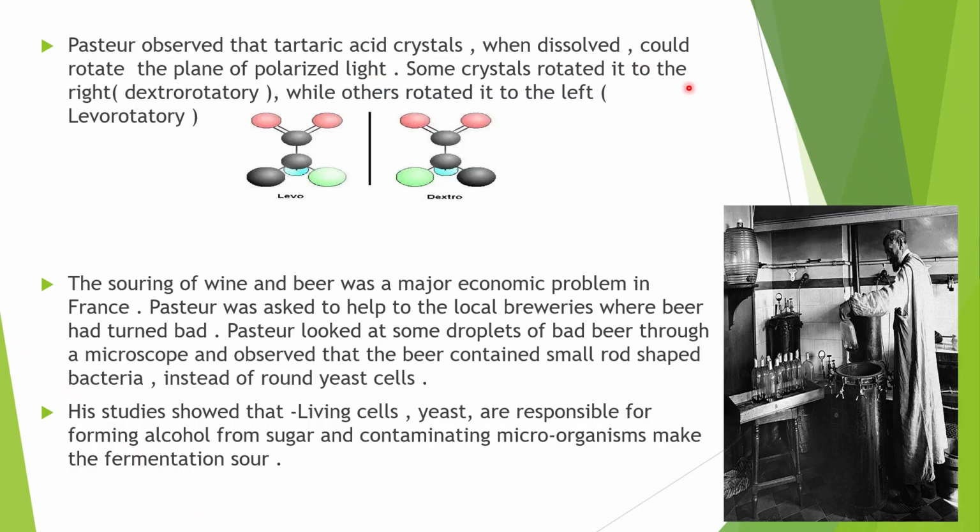Some crystals rotated it to the right, dextrorotatory, while others rotated it to the left, levorotatory. Dextrorotatory means rotation towards the right side, and levorotatory means rotation towards the left side. He thus solved the puzzle of tartaric acid.